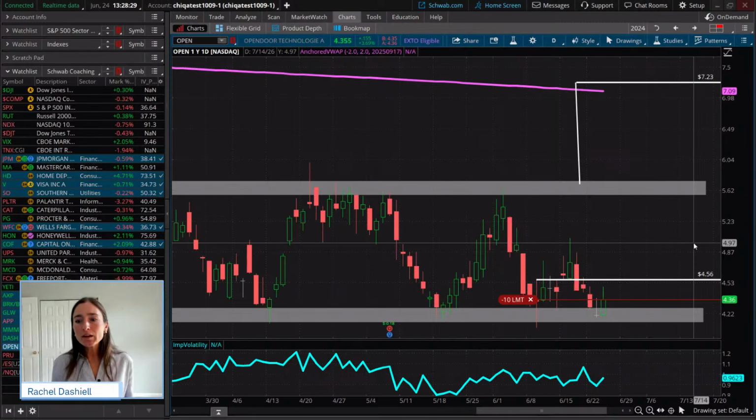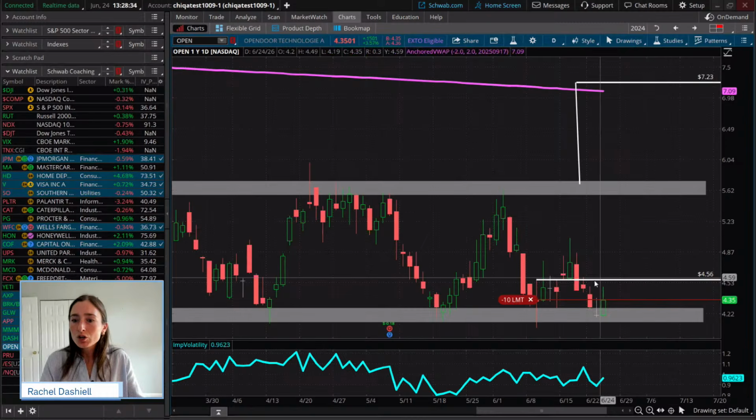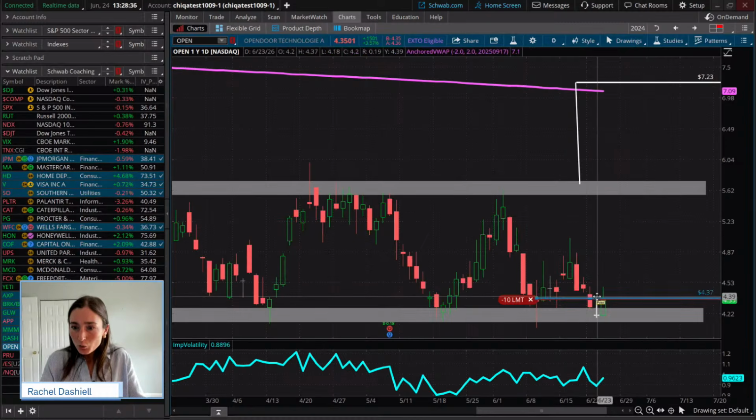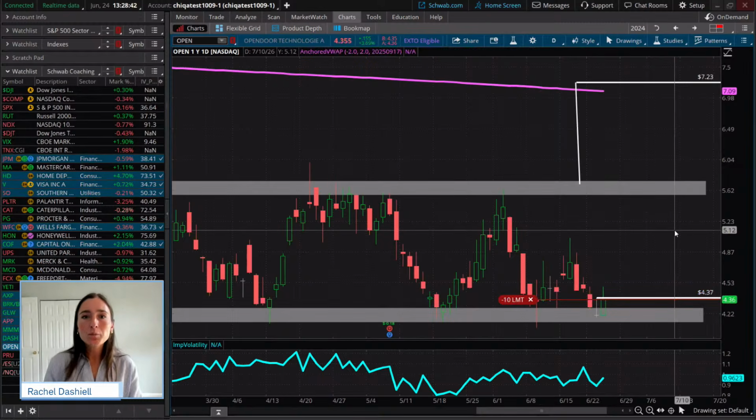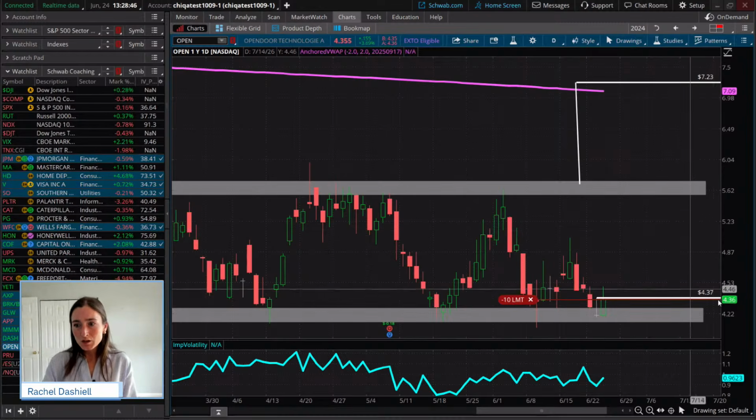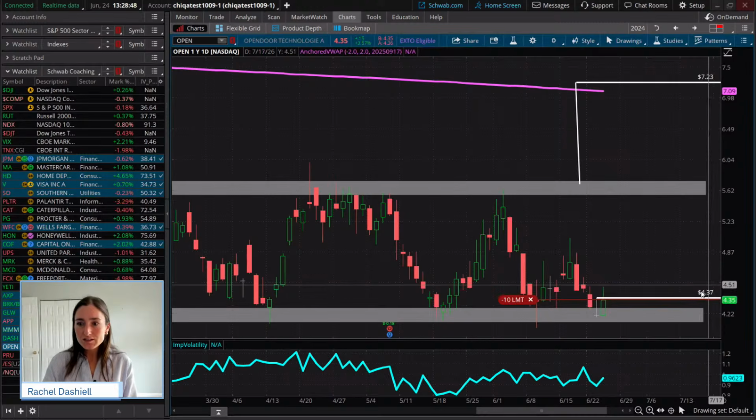And so confirmation of this possible reversal would occur if we saw a close above the high of the low day, which would be a close above 437.